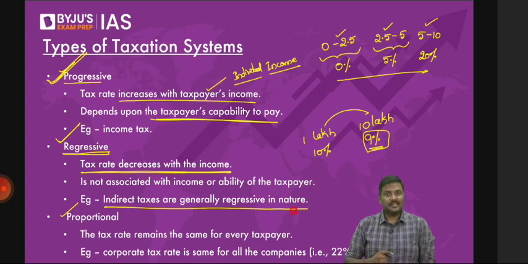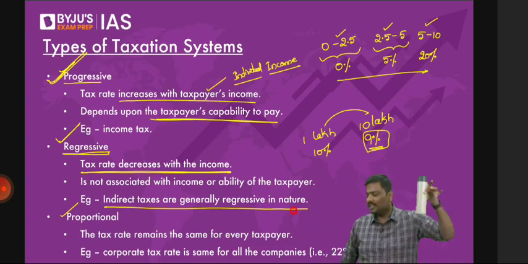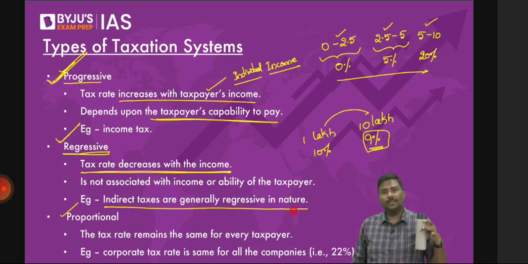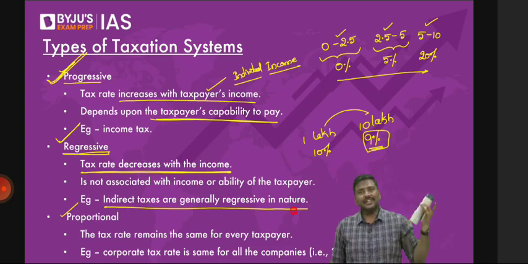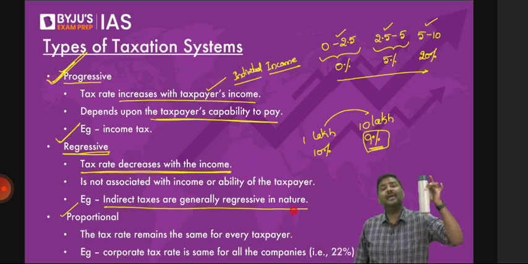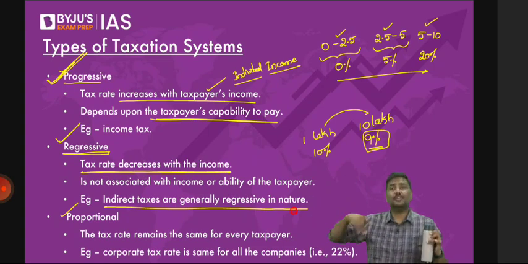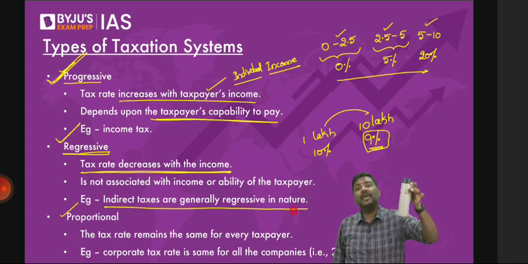Why? Indirect taxes do not differentiate between the taxpayers. For example, I'll take the same bottle that I've taken earlier. Imagine you have an income of 1 lakh rupees. You'll purchase the bottle. How much will you pay in taxes? Let's say 10 rupees. So 10 rupees out of 1 lakh rupees. I have an income of, let's say, more than 10 lakh rupees. How much tax will I pay on this bottle? Same 10 rupees. Let's say Mukesh Ambani has an income of 30 crore rupees. How much tax will the person pay when they purchase the bottle? Again, the same 10 rupees.